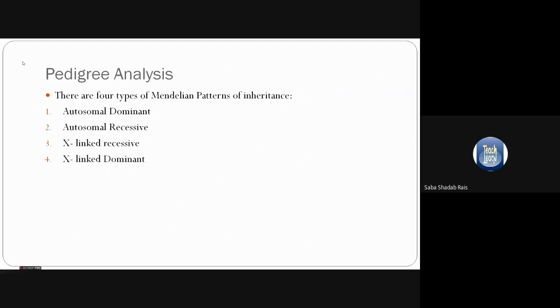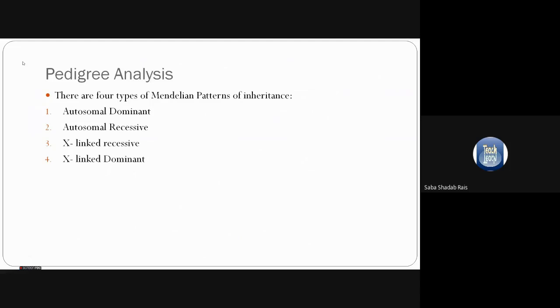If it is found in the autosome and the trait is dominant, that will be called autosomal dominant. Same way, if the trait is recessive and found in the autosomes, it is called autosomal recessive.